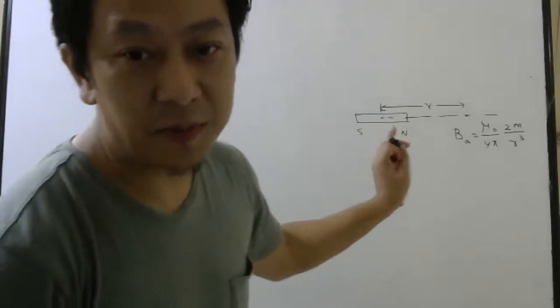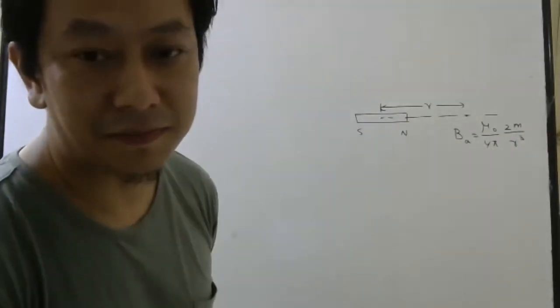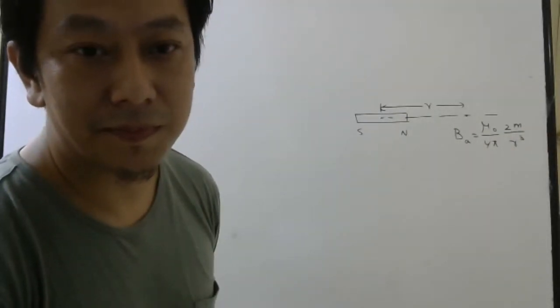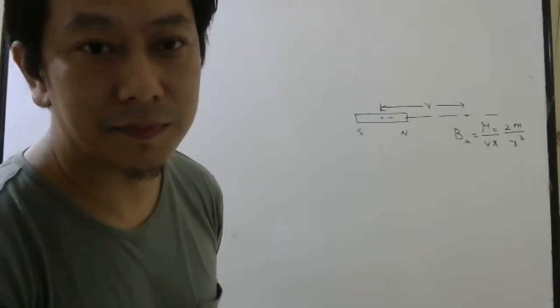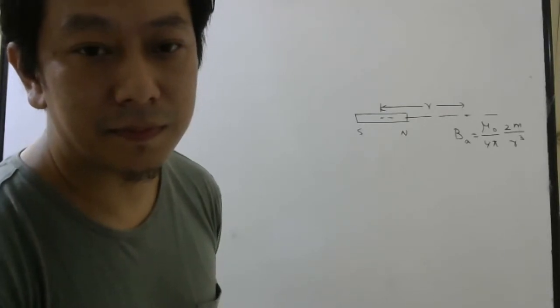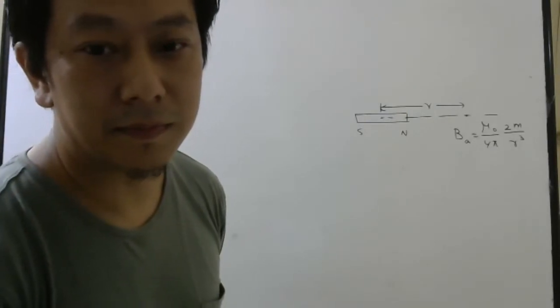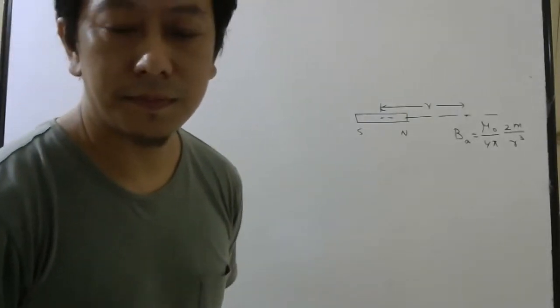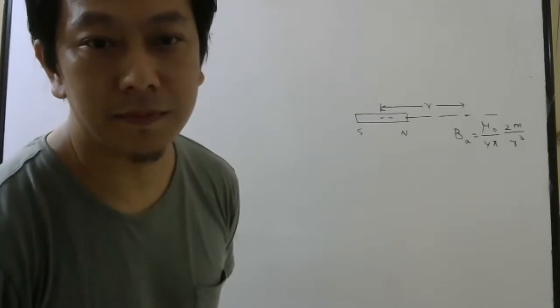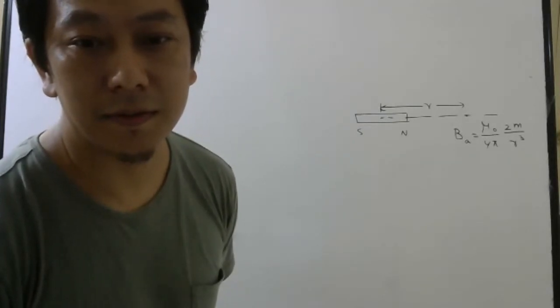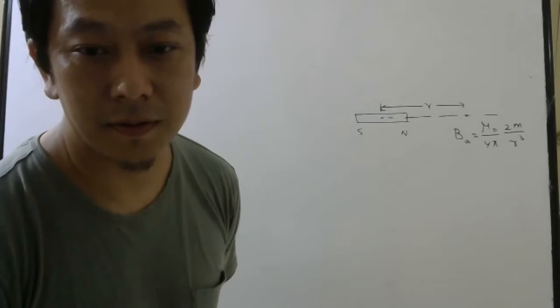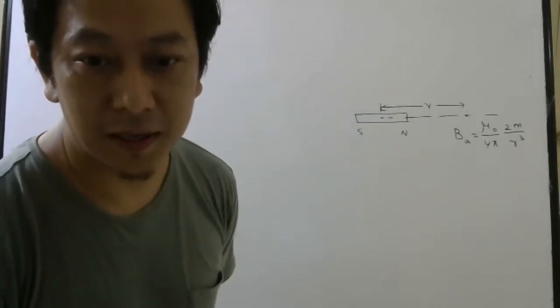In this diagram, will it be right or left? It will be left.